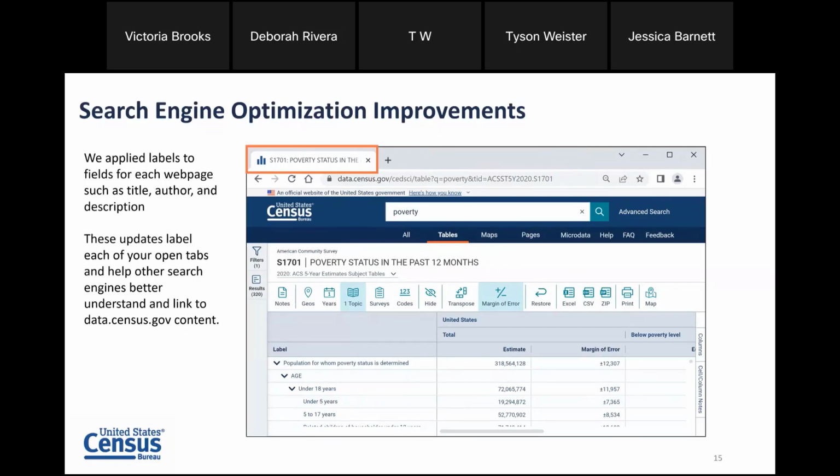Another way that you as a user will see this on the site is that your tabs are labeled. So in this case, I navigated to the site and clicked into table S1701 poverty status in the past 12 months. And notice at the top, the tab is labeled accordingly. In this case, it's showing the table ID S1701 poverty status. And that label is always going to be populated based off of the particular table, map, or profile you've clicked into, or the search that you've run, depending on how far along you've gotten in the process. It's super helpful if you have more than one tab open. They're not all labeled Explore Census Data anymore. They will be meaningful to what you've navigated to thus far in that tab.